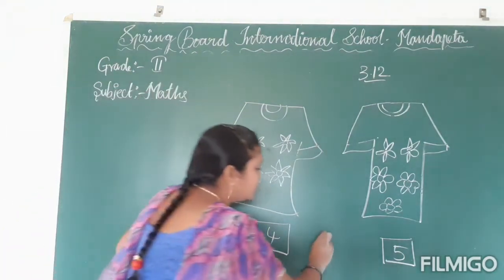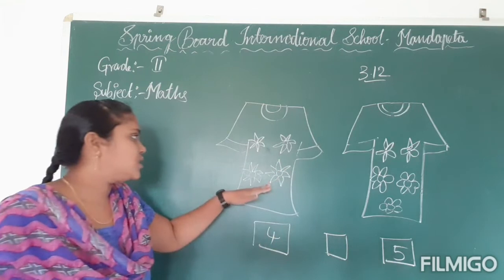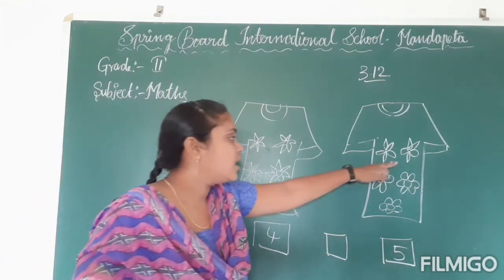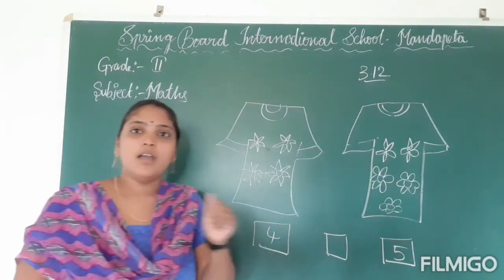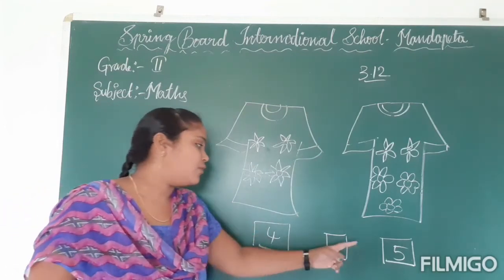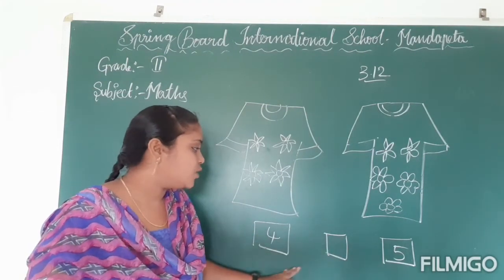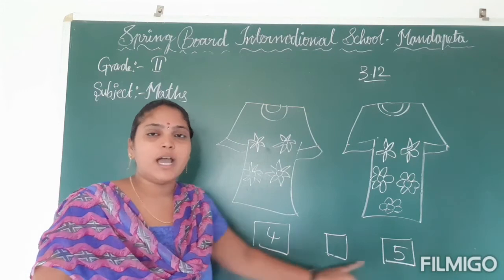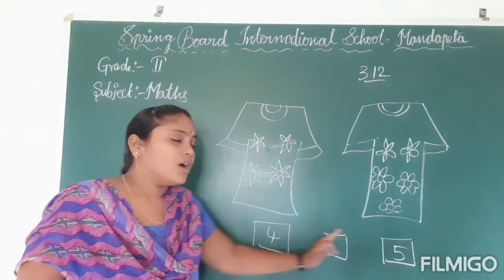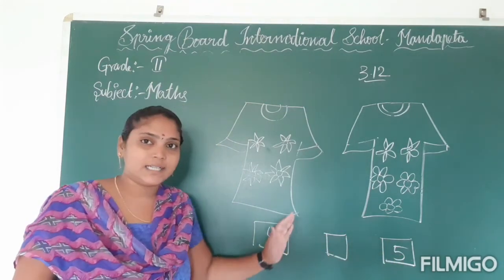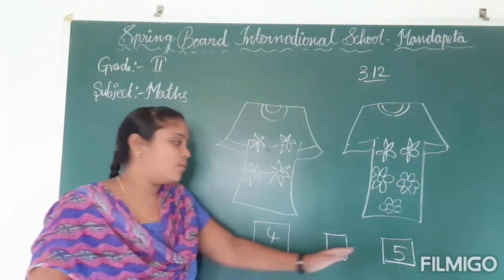So on this t-shirt 4 flowers are here, and on this t-shirt 5 flowers in total are here. Now you have to check which symbol we need to place here. Here 4 and 5. Is 4 smaller than 5 or greater than 5? 4 is smaller than 5.